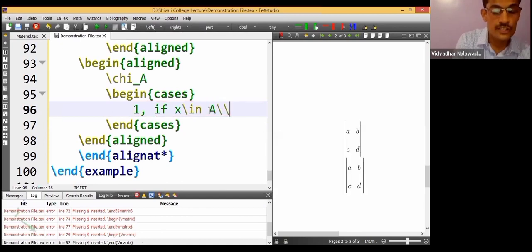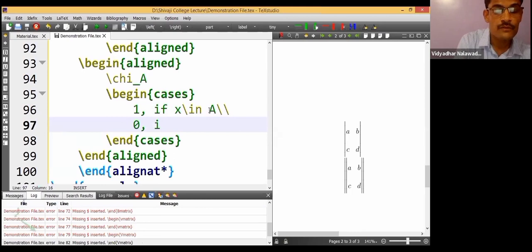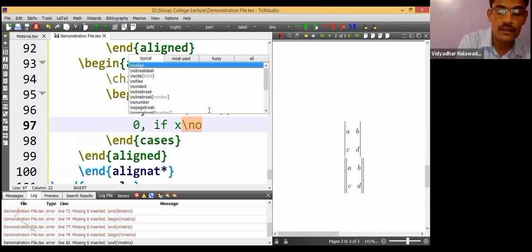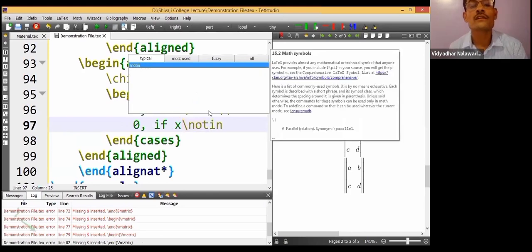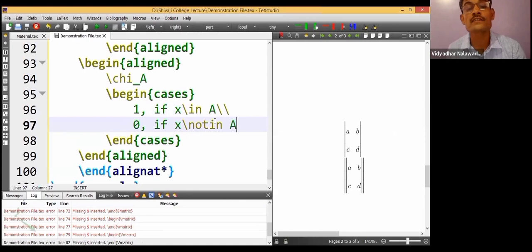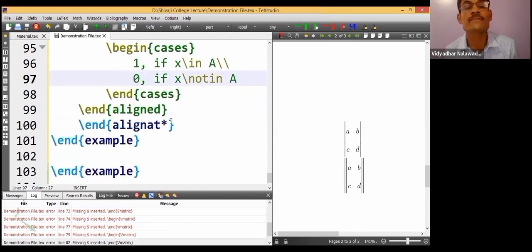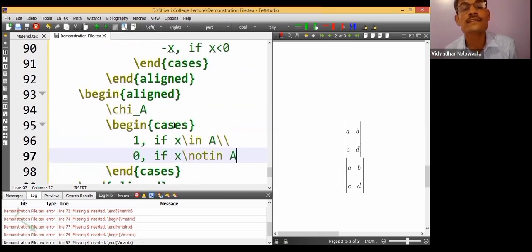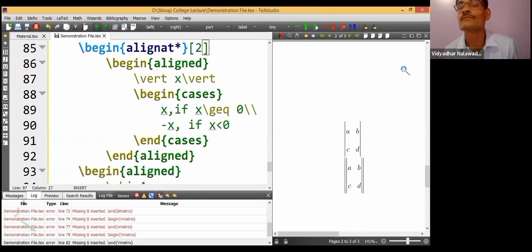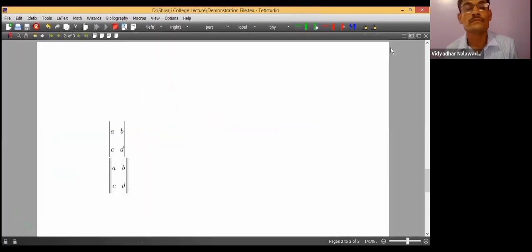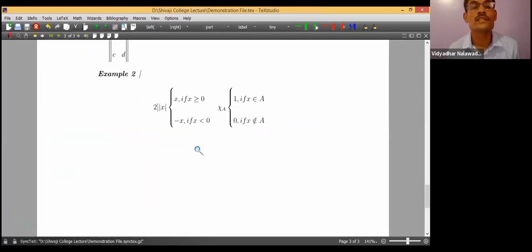Backslash in means x belongs to A. Next line, 0 if x is not in A, because x does not belong to A. The syntax for that is x, backslash notin, A. Everything has been completed. Now let us see the output.